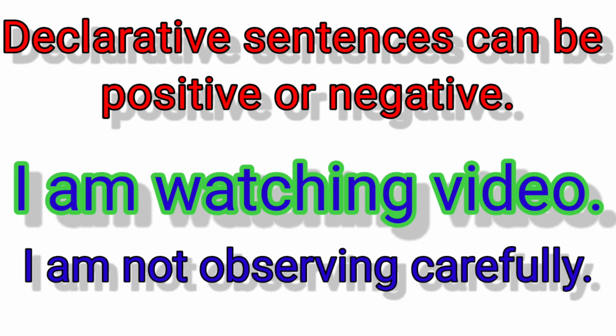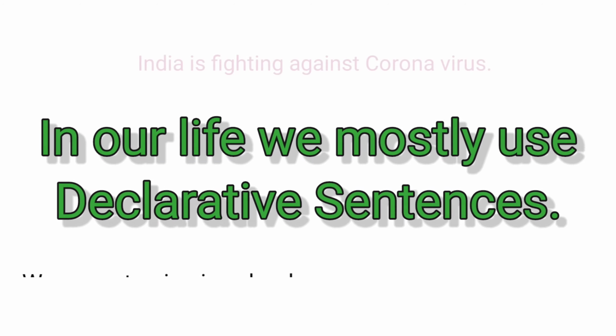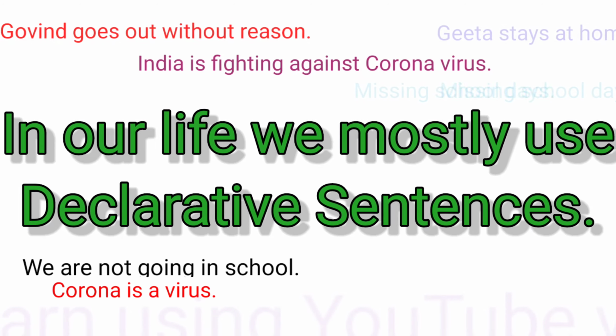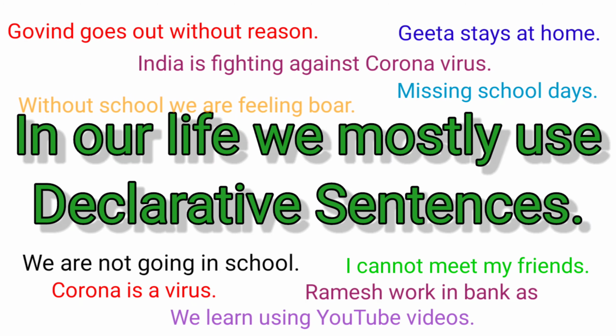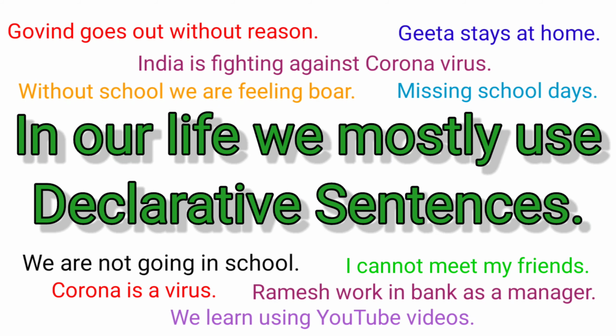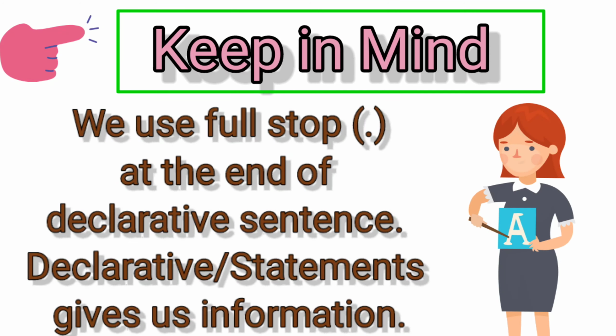I am not observing carefully. In our life, we mostly use declarative sentences. These are some examples. You can read them. Keep in mind, we use a full stop at the end of declarative sentences.